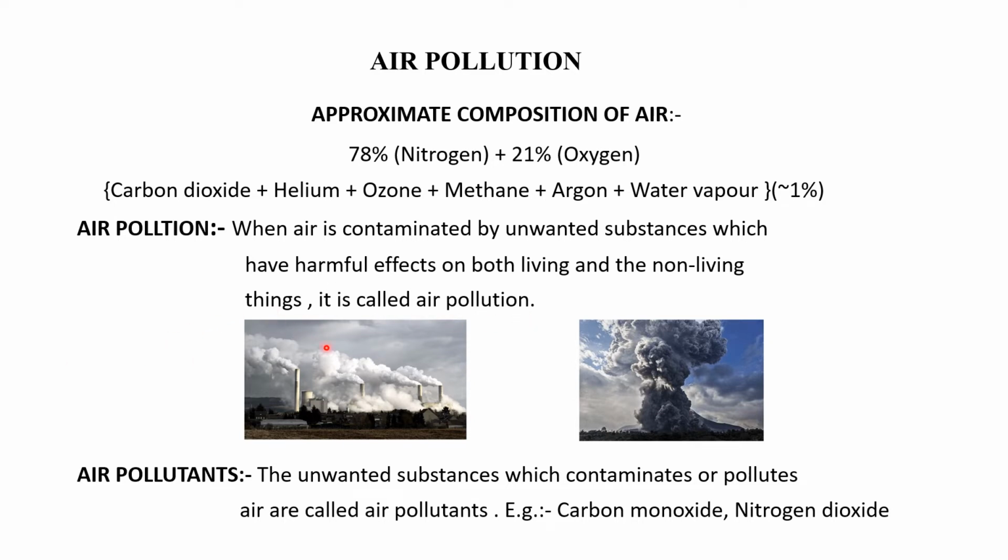Now I have taken two diagrams where you will see that here the air is polluted by factories and here the air is polluted by a volcanic eruption. The factories are releasing gases in the form of dust and particulates. Here also you will see the volcanic eruption produces a lot of harmful gases along with dust particles.